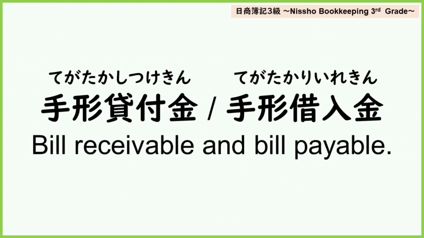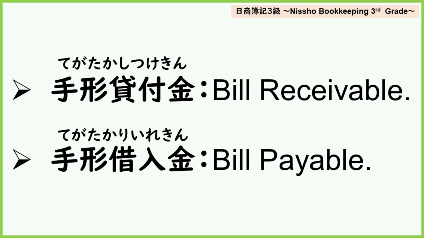The second content: bill receivable and bill payable. There is a method of borrowing and lending money using promissory notes. The party lending the money records it as bill receivable as an asset. The party borrowing the money records it as bill payable as a liability. First, I will start explaining about bill receivable.